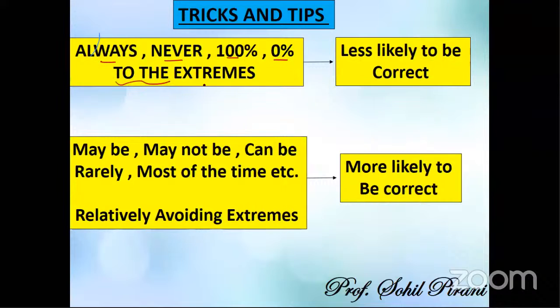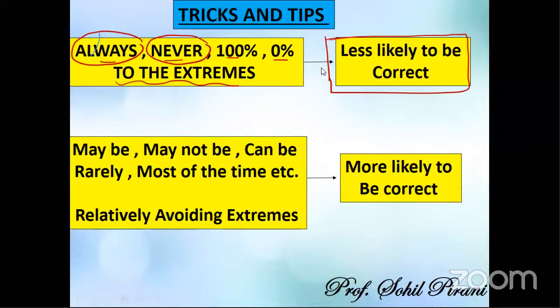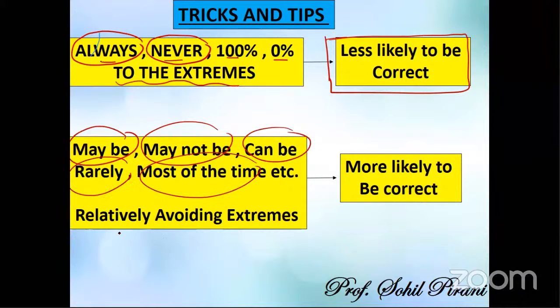They mean the extreme. When we have words like always and never, that statement is less likely to be correct. When we have words like maybe, may not be, can be, rarely, most of the time, which avoid the extreme, the statement is more likely to be correct.